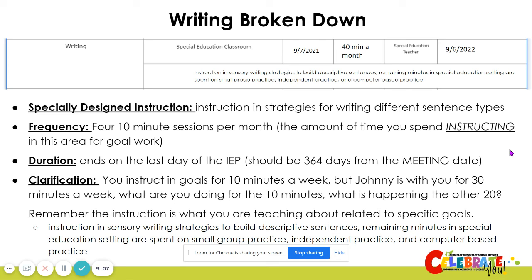In your clarification, you're making a note about the time that you're instructing in the goal work, but also what is happening for the other 20 minutes a week that Johnny's spending in this classroom. Our clarification, meaning the instruction in sensory strategies to build descriptive sentences, remaining minutes in special education setting are spent on small group practice, independent practice, and computer-based practice. This is a very short description that sums up what the minutes mean as they are written on this page.